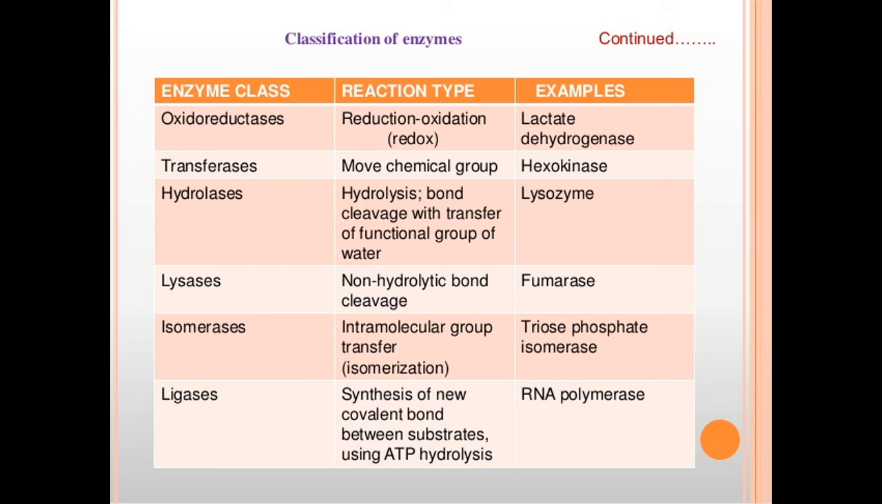Then the fifth class is isomerases. They catalyze isomeric reactions. For example, glucose 6 phosphate in the presence of hexose isomerase forms fructose 6 phosphate. In the same way, levolactic acid in the presence of lactic racemase gives rise to dextrolactic acid. So these isomerases help in isomeric reactions.